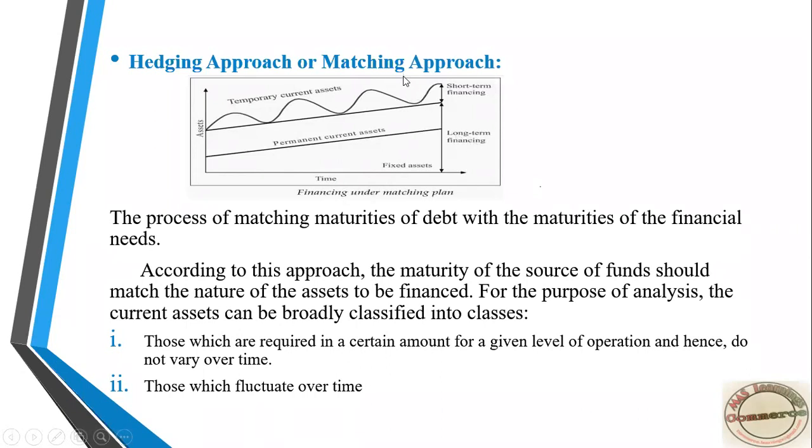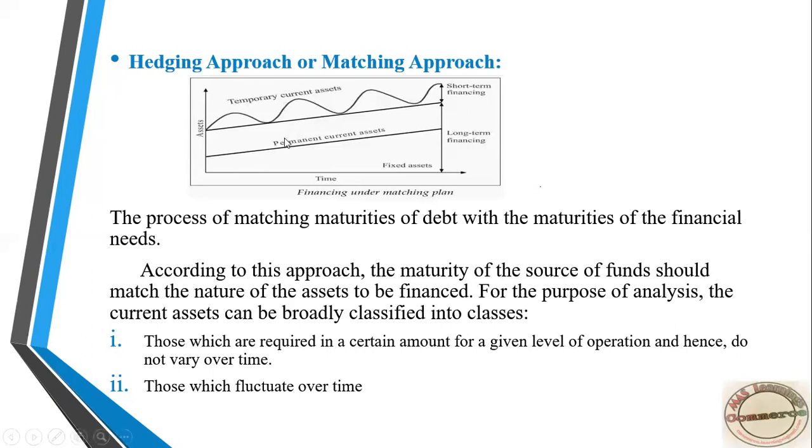This matching approach tells you to raise permanent current asset, if its value is 1 lakh, from long-term financing such as retained earnings, long-term debentures, long-term loans, or share capital. From those sources you have to raise the funds and utilize them in permanent current asset. But fluctuating current asset is different.